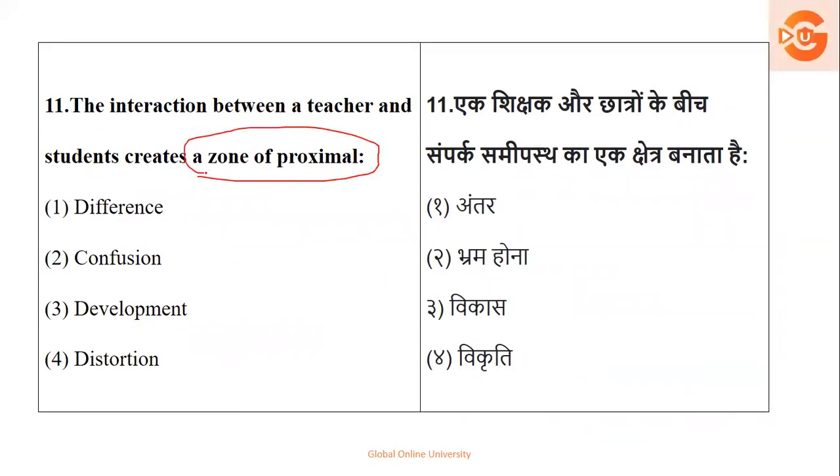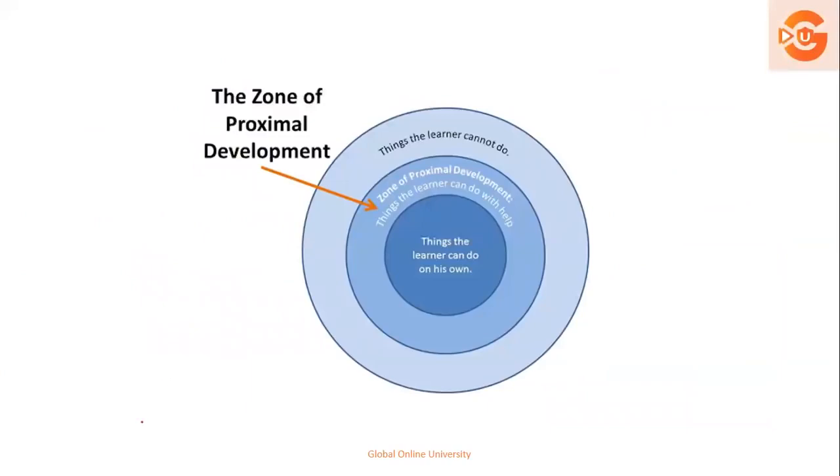Which zone of proximal? Either it is difference, confusion, development, or distortion. Now let's see this again. Here is a diagram for you.